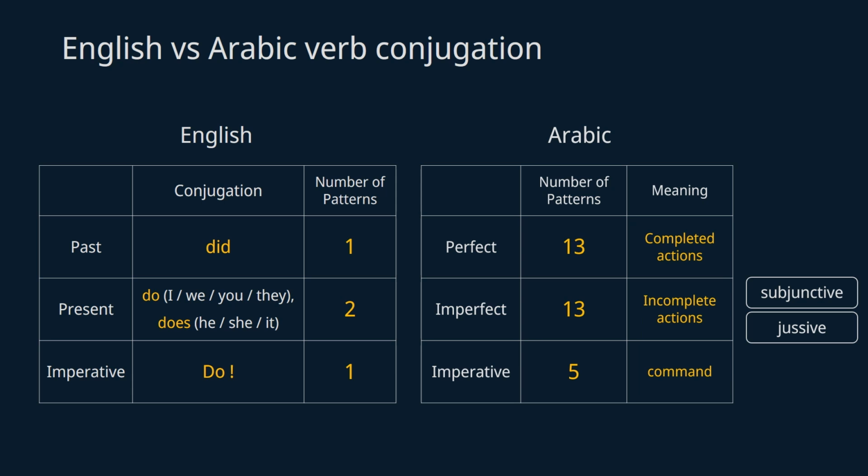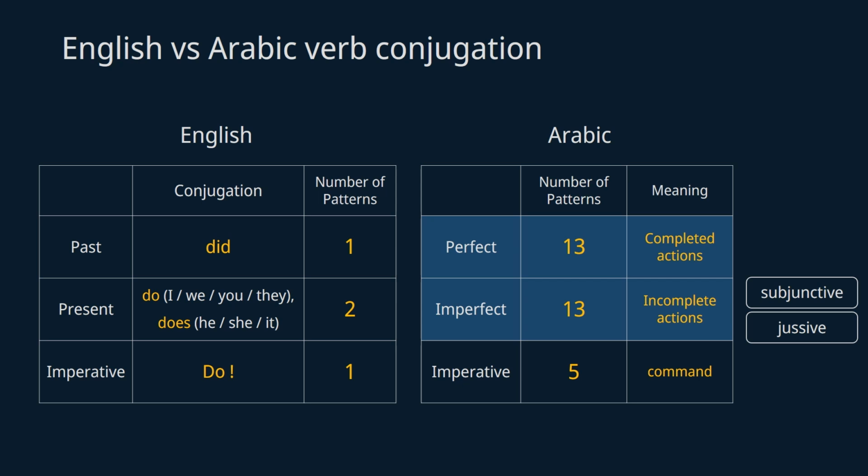But don't worry, imperative, subjunctive, and jussive are easily derived from the imperfect form, so I will cover them separately in another video. And for today's video, we'll just focus on perfect and imperfect tense. First, let me begin with terminology. What is a perfect and imperfect tense?